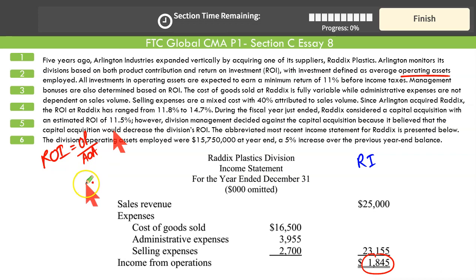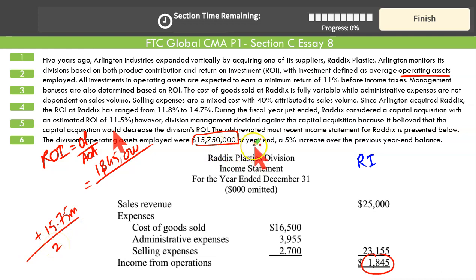So numerator, no big deal. Numerator is already there. 1845,000. Average operating assets. When you say average, it means opening plus closing upon 2. We have the closing assets for this year. 15.75 million. What about the opening assets? These assets given 15.75, they are 5% higher than the last year.